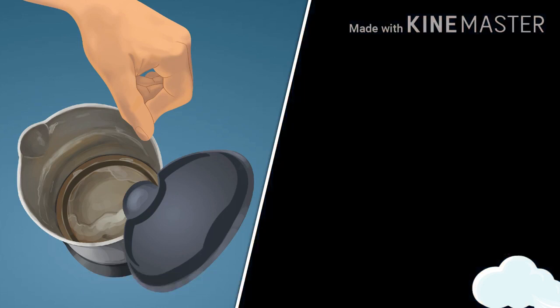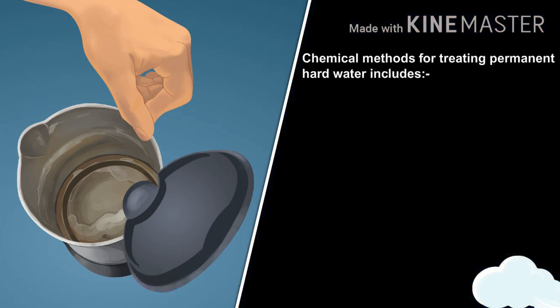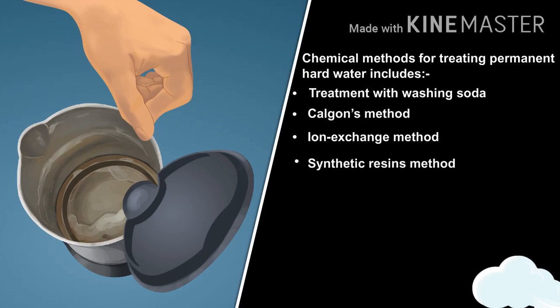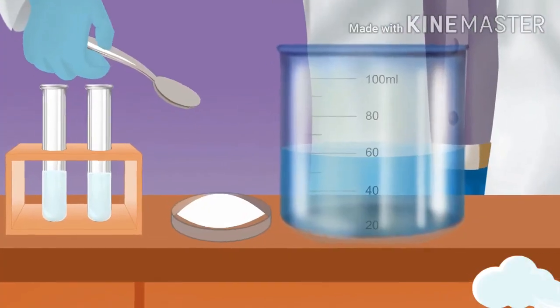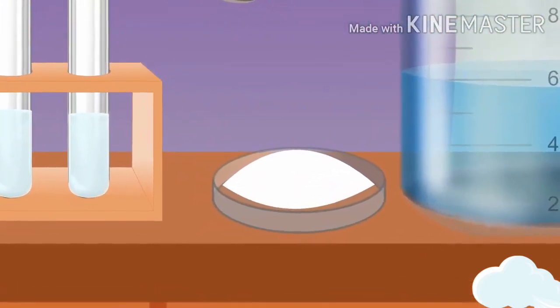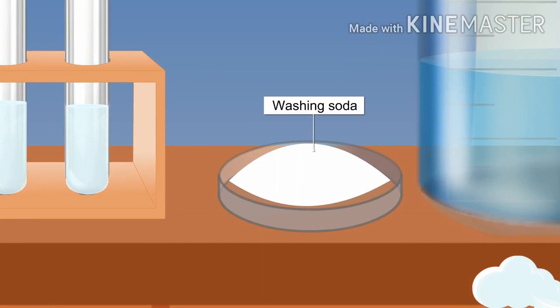It can be removed by certain chemical methods that include treating the hard water with washing soda, Calgon's method, ion exchange method, and synthetic resins method. Let us first learn how permanent hardness of water is removed by treating the water with washing soda.